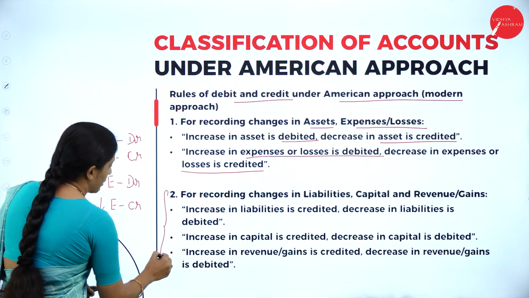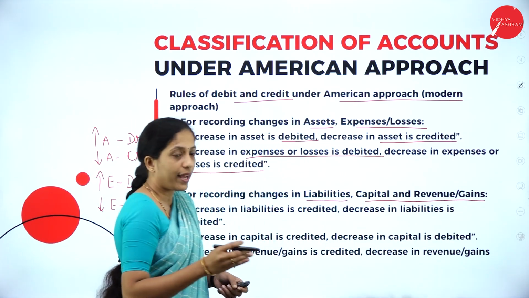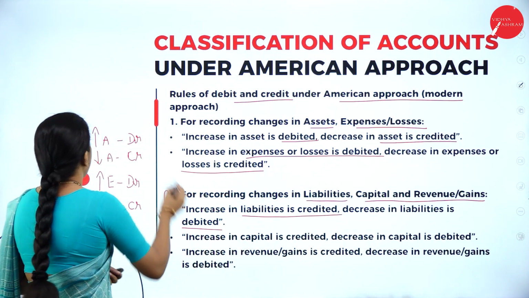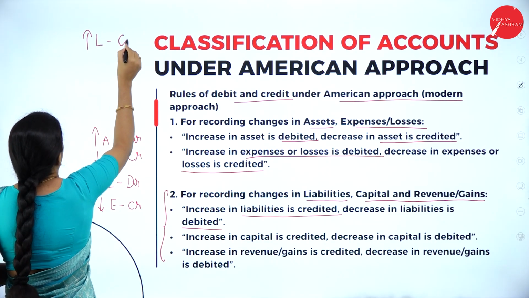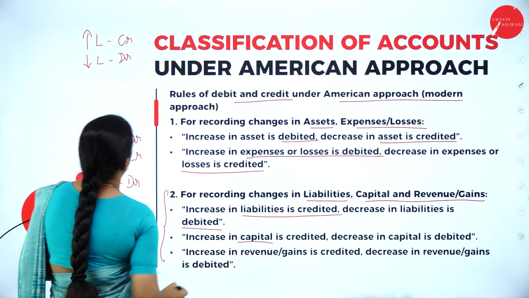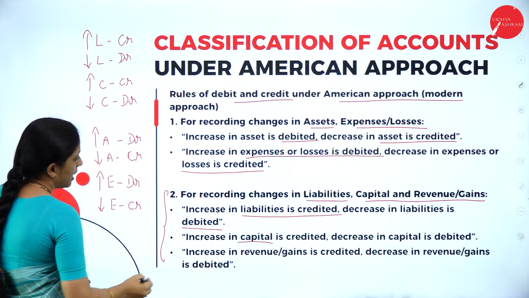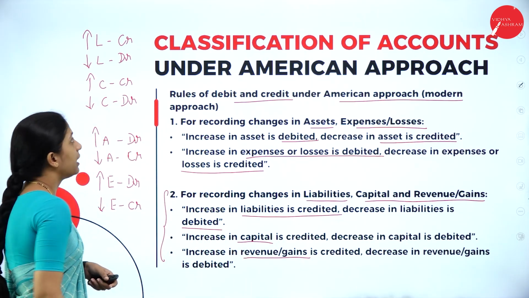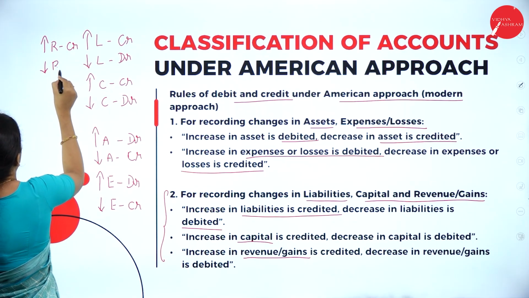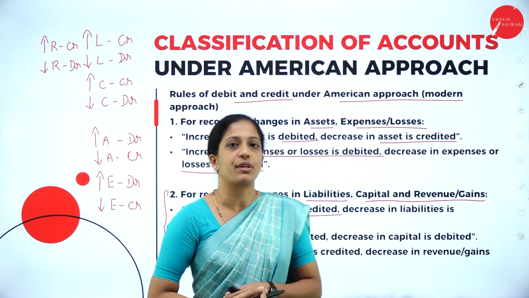Now, this is one classification for recording changes in liabilities, capital and revenue, where increase in liability is to be credited and decrease in liability is to be debited. In the same way, increase in capital is credited, decrease in capital is debited. The other one, increase in revenue or gain: increase in revenue is credited, decrease in revenue is debited. So this is the golden rule of the American system or modern approach.